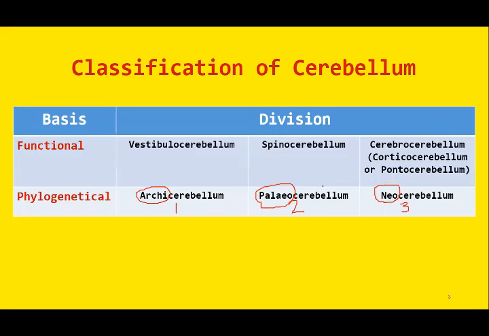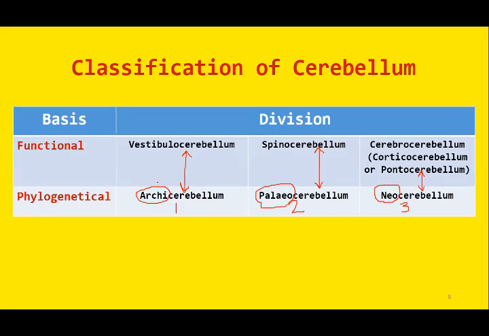One thing to remember is that these terminologies are synonymously used. Vestibulocerebellum is synonymously used for the archicerebellum. Both are the same thing. Similarly, paleocerebellum is synonymous for spinocerebellum, and neocerebellum is synonymous for cerebrocerebellum.